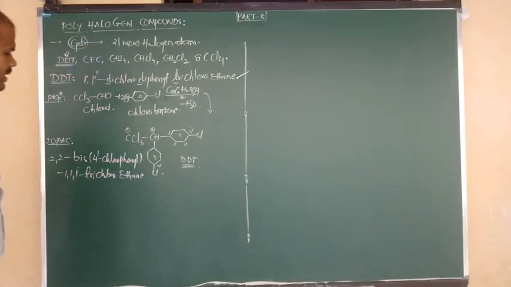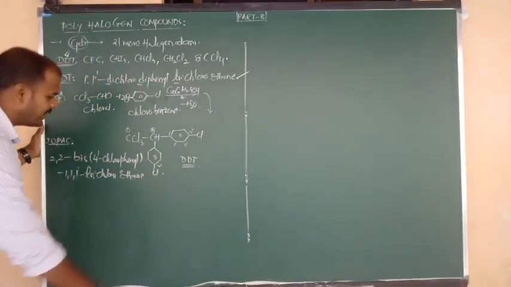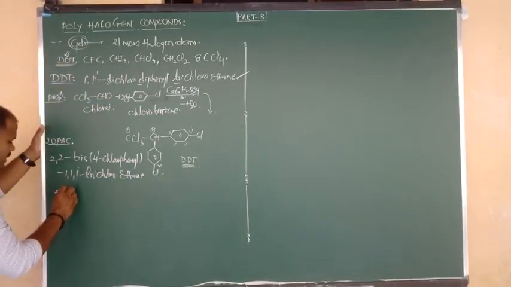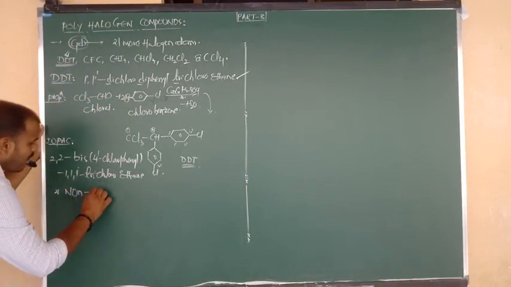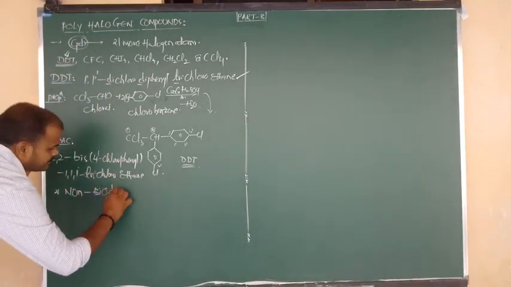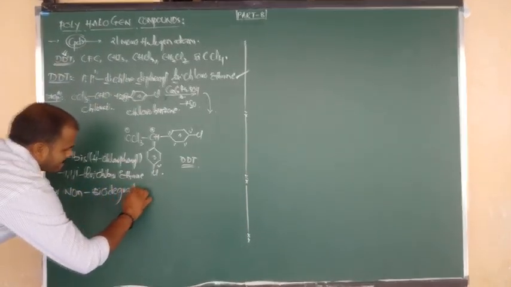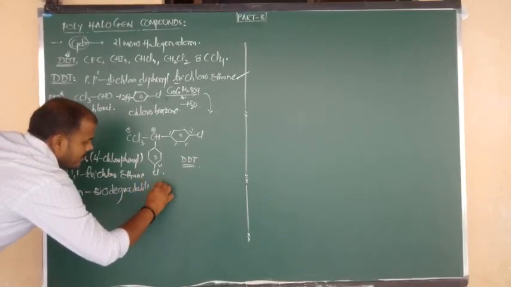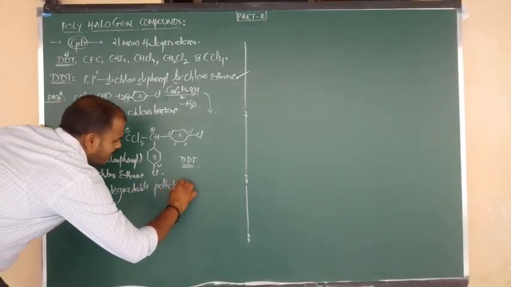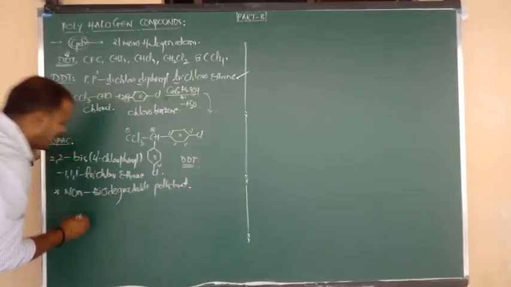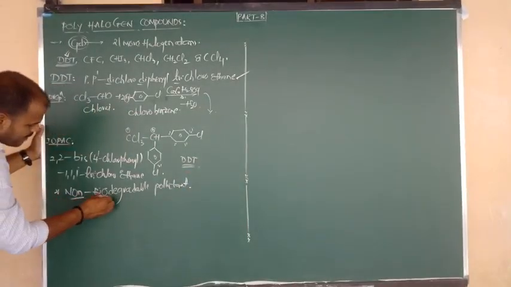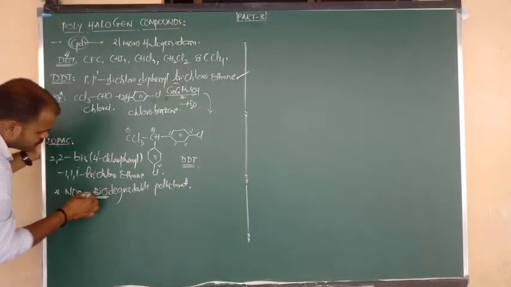Okay, right. Now let us see some features of DDT. DDT is nothing but a non-biodegradable pollutant. Which type of pollutant? Degradable or non-biodegradable? DDT is a non-biodegradable pollutant.